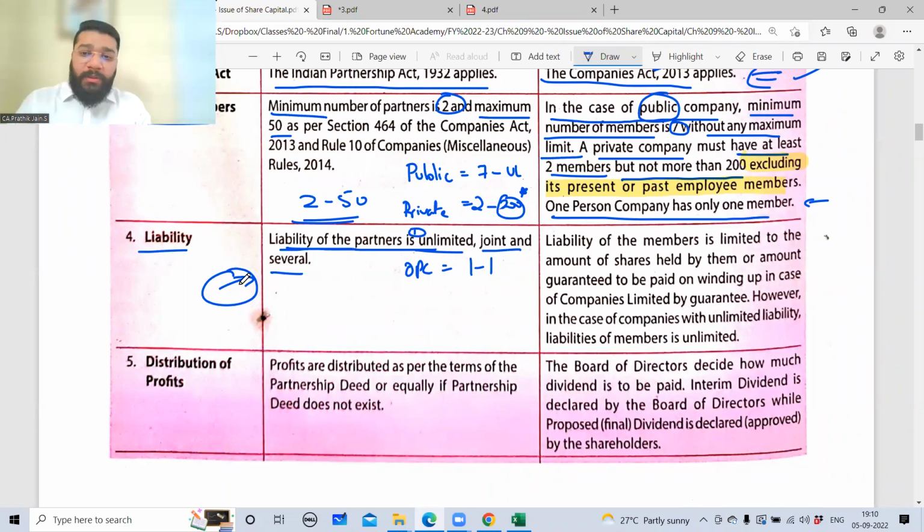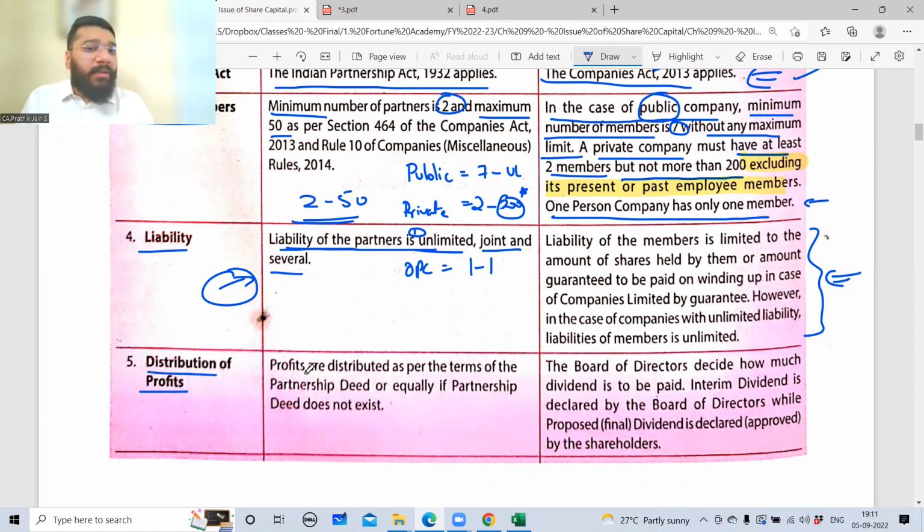Now coming to this point, I'll be discussing this separately, because after I discuss the kinds of companies, we have an exclusive discussion on the liability. So I will not waste the time here now. In fact, I would have been happy had they given this difference at the end. By the time we would have discussed all the concepts and then come back and done the difference. But since we have started, we can just continue, not a problem.